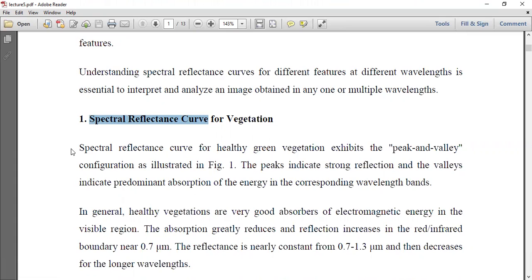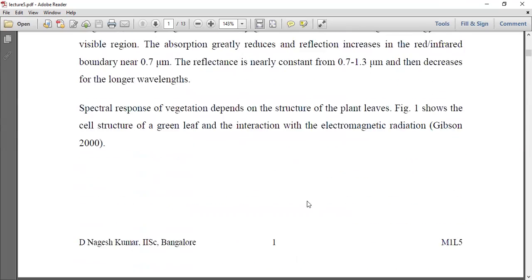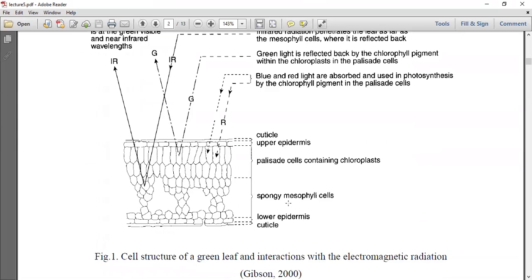So the spectral reflectance curve for a healthy green vegetation exhibits the peak and valley configuration as illustrated in the figure. The peak indicates strong reflection and the valley indicates the predominant absorption of the energy in the corresponding wavelength bands. Okay, this is what you can see.